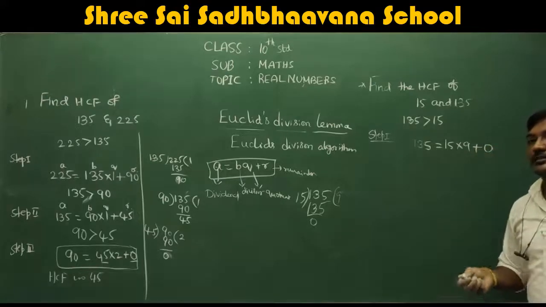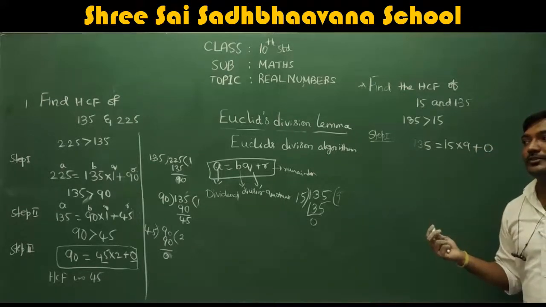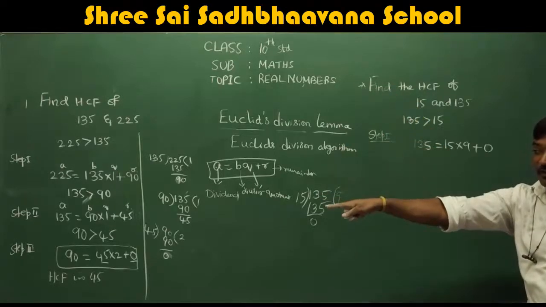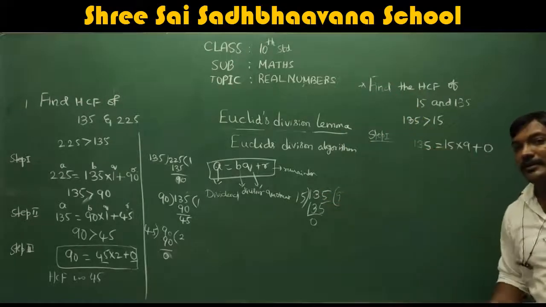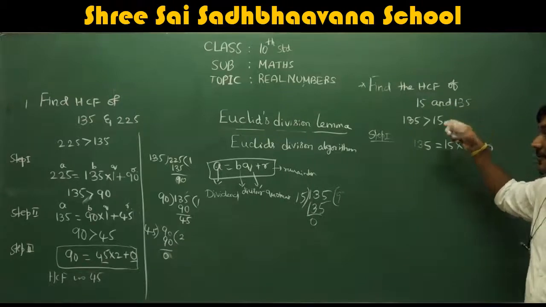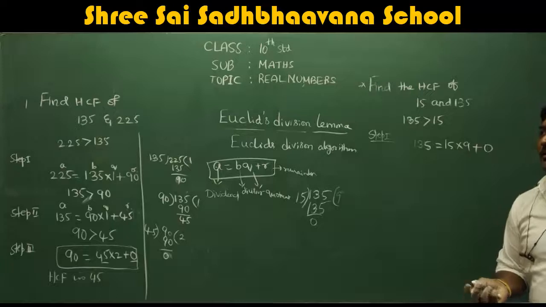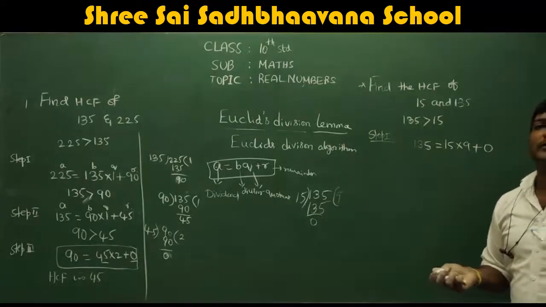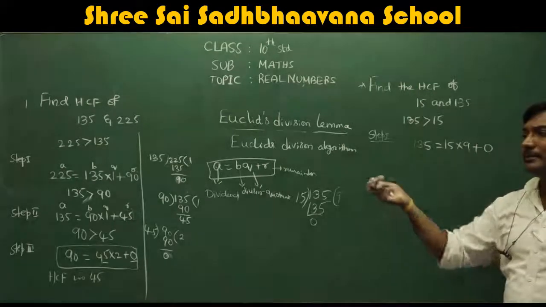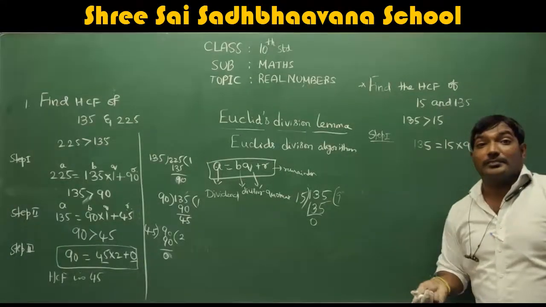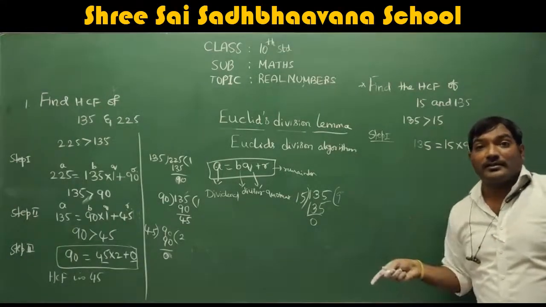What did you understand in this case? In the previous sum we got 0 at the third step. In this sum, we got 0 at the first step itself. No problem. Some problems you might get it in the first step, some in the second step, some in the 10th step. The same process you are repeating.